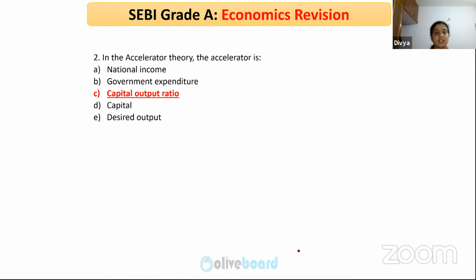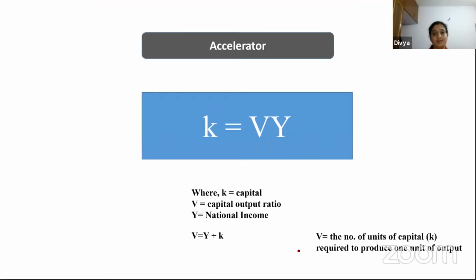Anyway, in accelerator theory, the accelerator is the capital output ratio. That is how much capital you are investing for the desired output is what the accelerator theory talks about. So we have the formula of accelerator theory, that is K = VY. This is the capital required, and V is the capital to output ratio. What is the amount of capital required to achieve a desired output level? Y is the national income. V is the number of units of capital required to produce 1 unit of output.